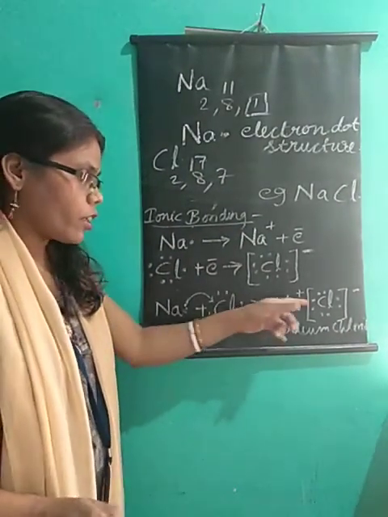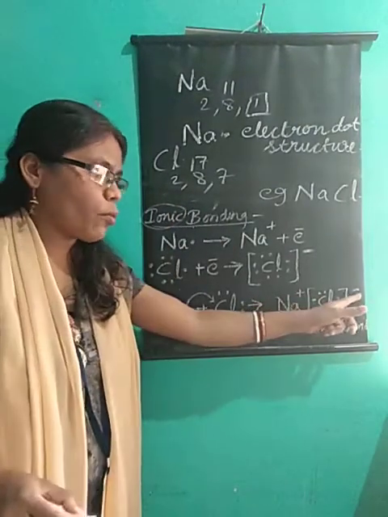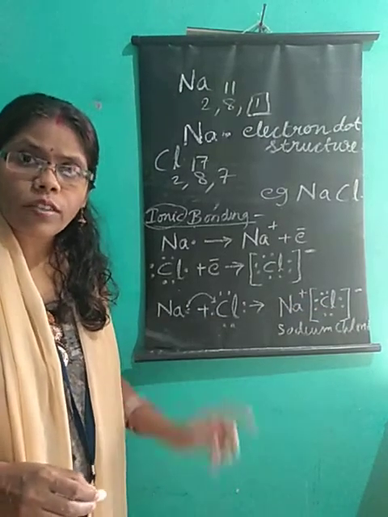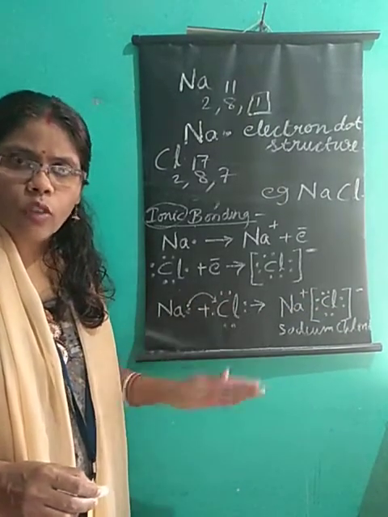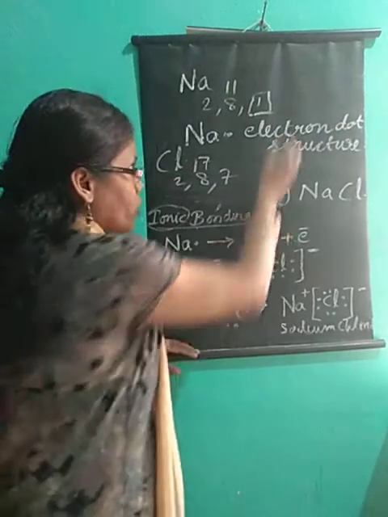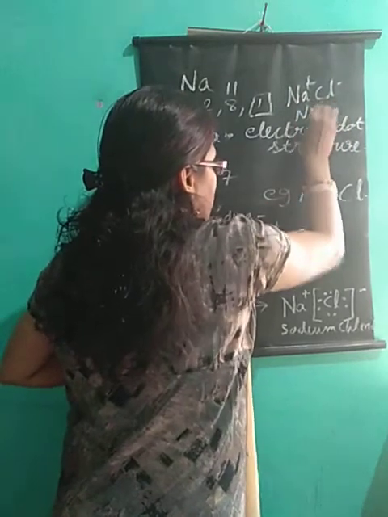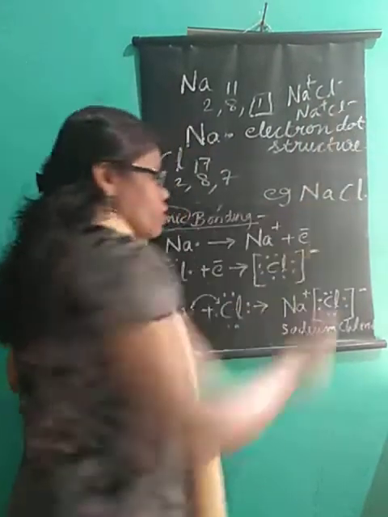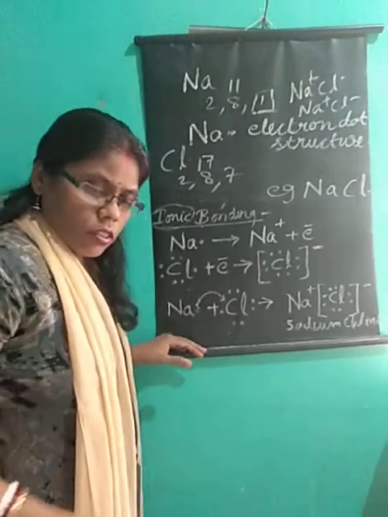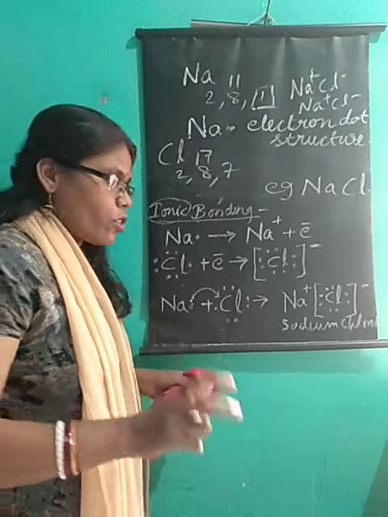Got it? Now see this. From the word ionic bond, ions are formed. Finally, Na plus and Cl minus are formed. In ionic bonding, ions will always be formed. So the crystal of NaCl will contain Na plus and Cl minus. This is how sodium chloride is formed.